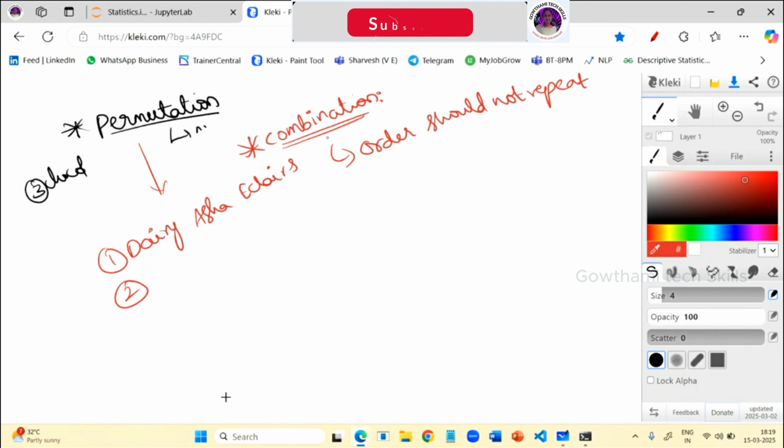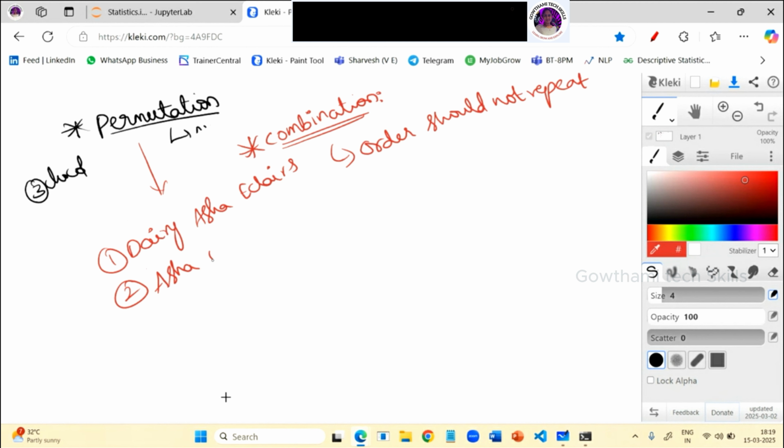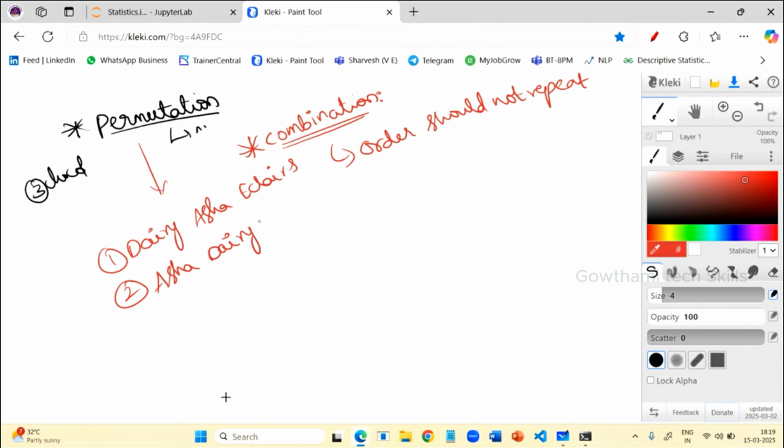In permutations, you can have the same varieties of chocolates in a different order. This is a possibility. But coming to the combination, this is not a possibility, because these 3 varieties are already picked, even if you have taken them in a different order. This is not allowed. Once the varieties of chocolates are picked, it is not allowed to pick the same chocolates, either in the same order or in a different order. That is what combinations are.